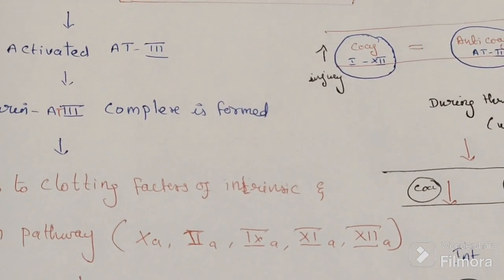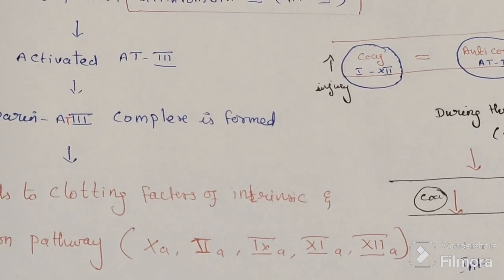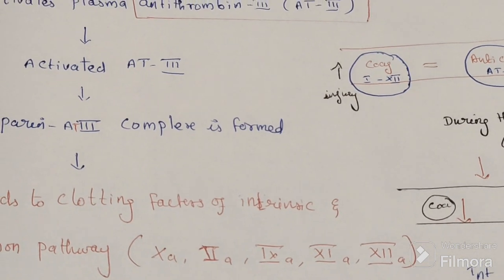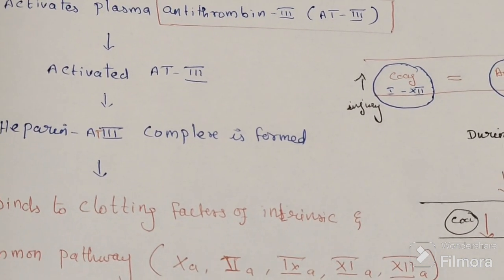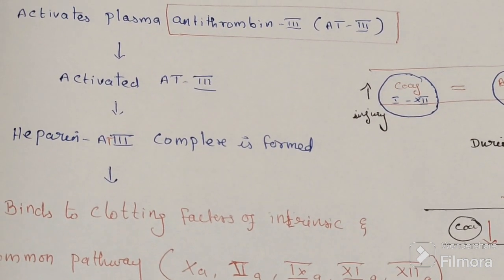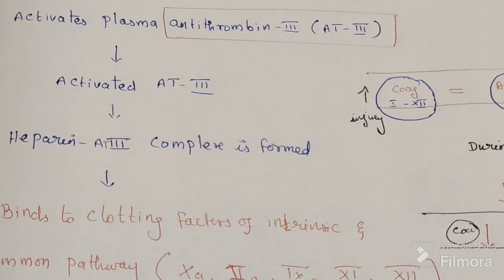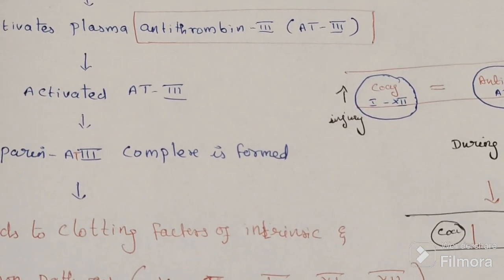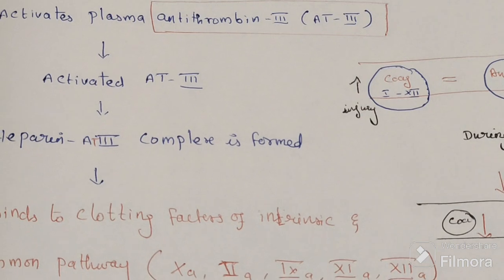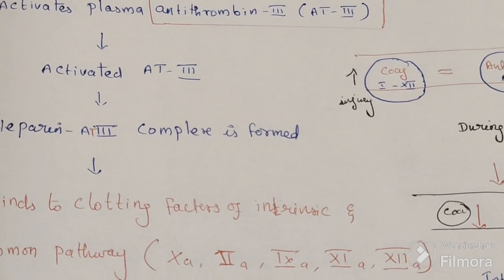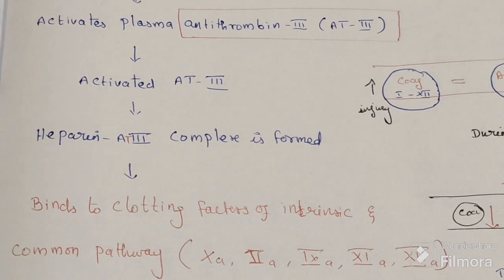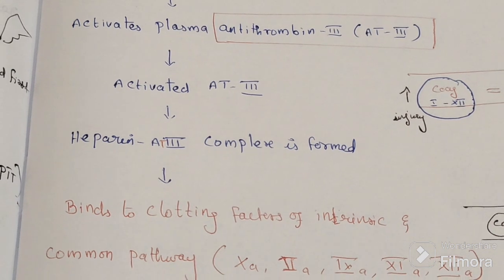So this is what we want to understand: antithrombin 3. Heparin will activate antithrombin 3. What will antithrombin 3 do? It will inactivate the coagulation factors.